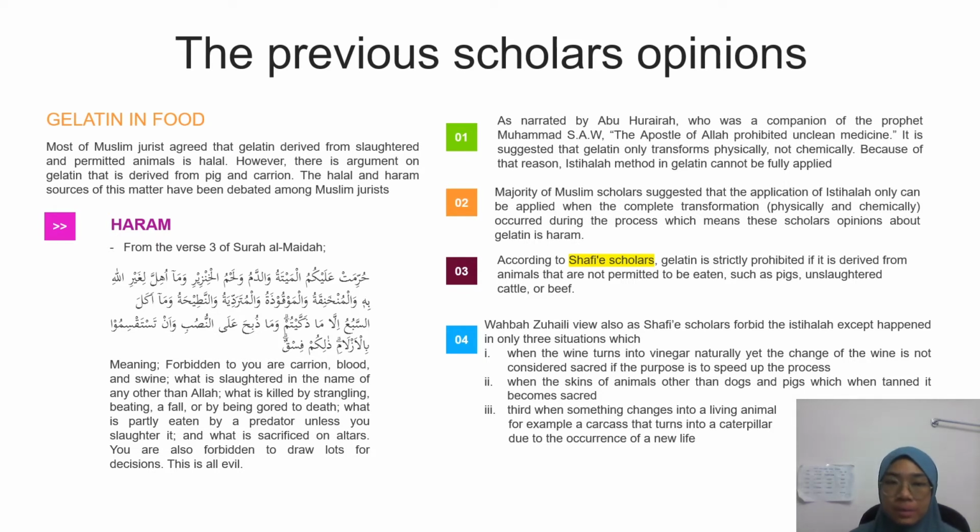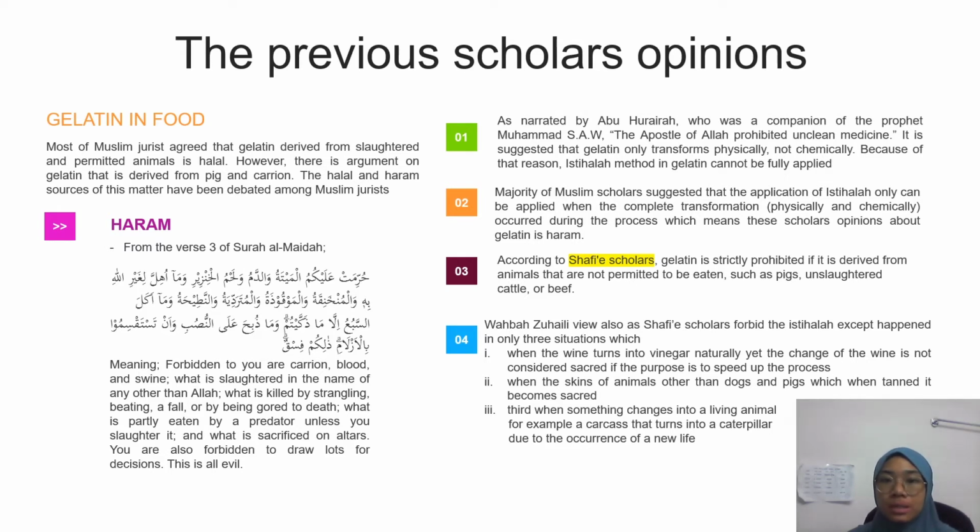From the haram perspective, from Surah Al-Ma'idah, verse number 3, it is evident that Muslims are forbidden to consume foods classified as dead animals or carrion, which signifies an animal that has died a natural death, blood, pork, and meat dedicated to other than Allah. The Quran also states that all animals that are allowed to be eaten in Islam must be slaughtered in accordance with Islamic law. As narrated by Abu Hurairah, a companion of the Prophet Muhammad SAW, the Apostle of Allah prohibited unclean medicine. It is suggested that gelatin only transforms physically, not chemically. Because of that reason, the istihala method in gelatin cannot be fully applied.